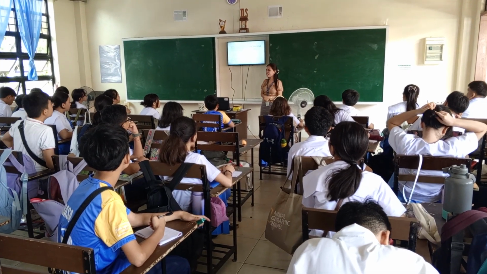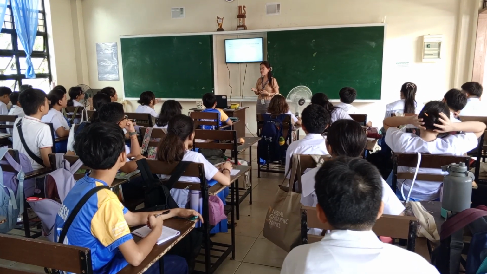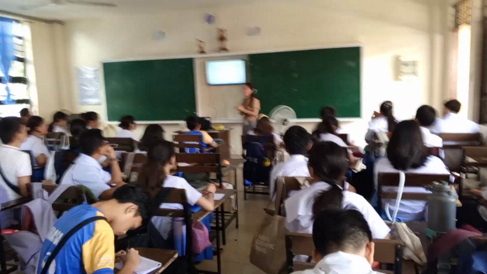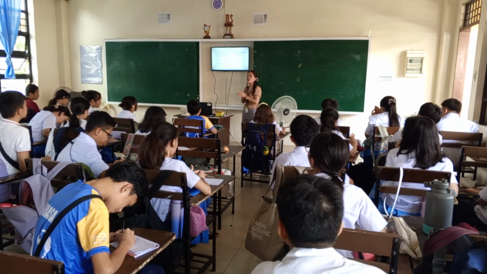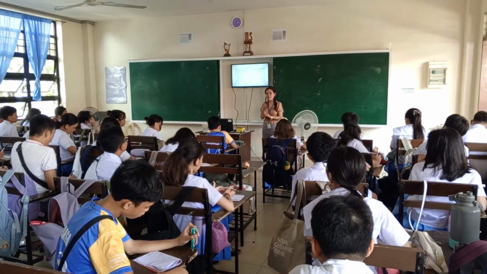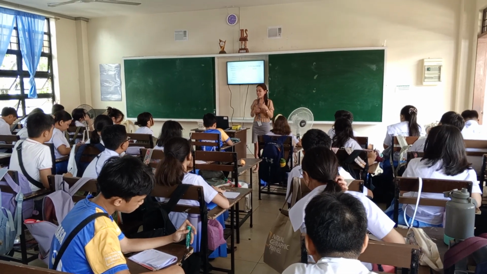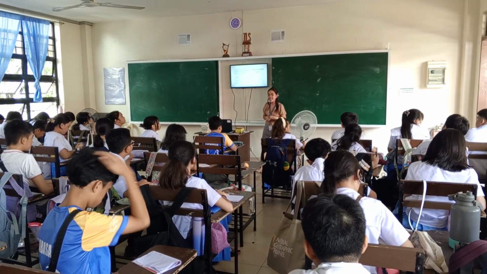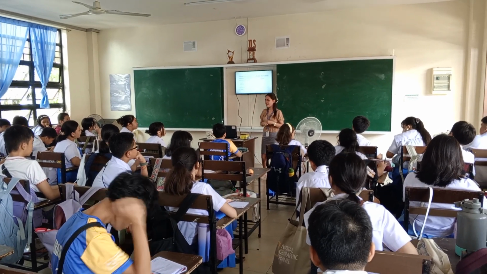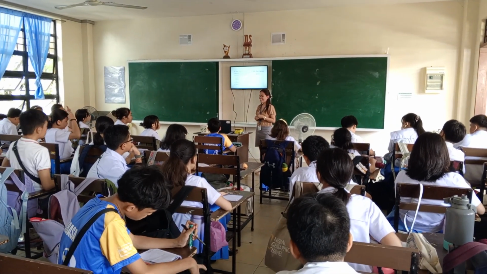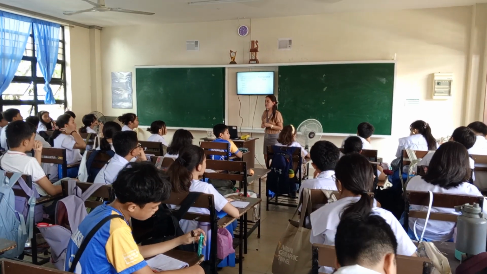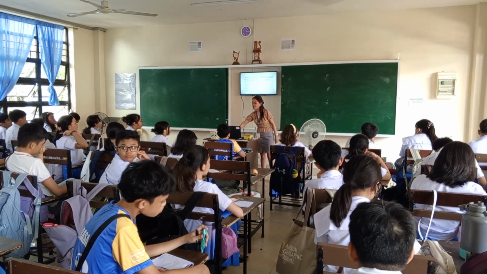For number 4, what is the term for the opposition of forces that are essential to the plot? So again, what is the term for the opposition of forces that are essential to the plot? A is conflict, B is setting, C is character, and D is the fate of the story.